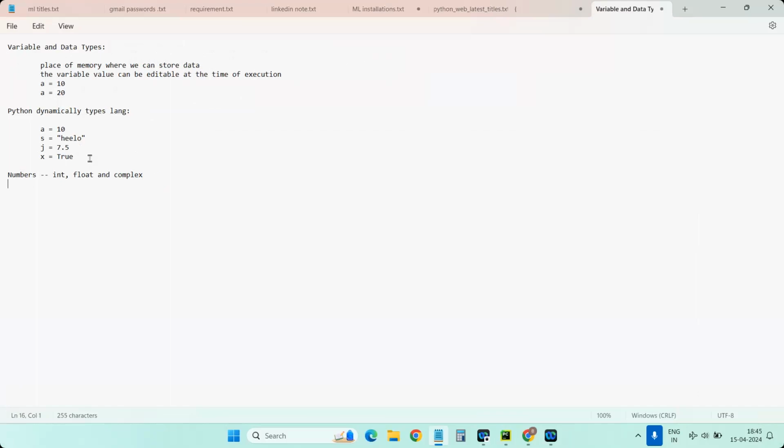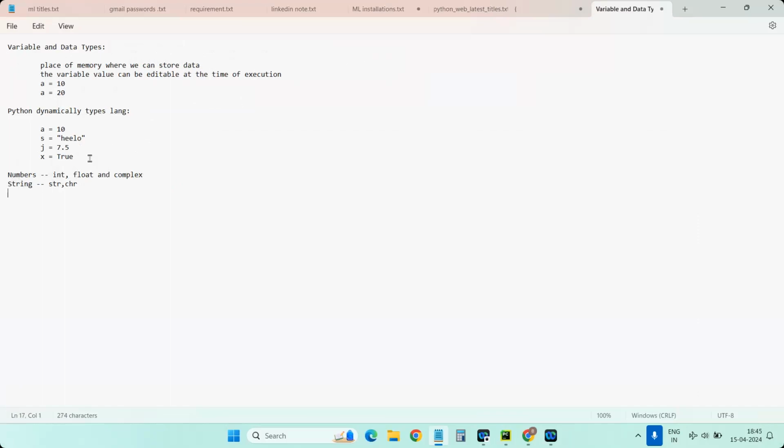If you want to store decimal values, we use float. And if you want to store the a plus ib format, we use the complex type. Similarly, for strings we have the string type and also the char type. To store a character, CHR, and to store a string, STR.